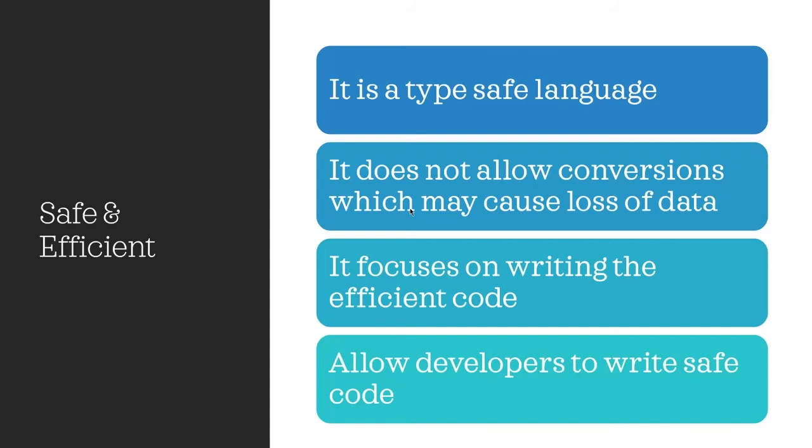That means the C# language has a garbage collector, which always releases the memory for you. Whenever you write code, you need not take care of the memory you are using every time. Almost all memory management related work can be done using the garbage collector of C#, and this language allows developers to write safe code.